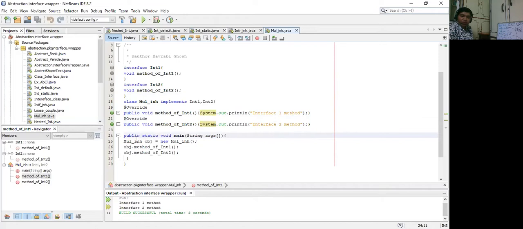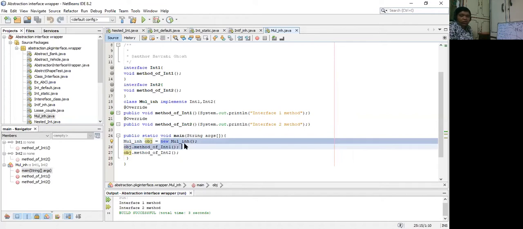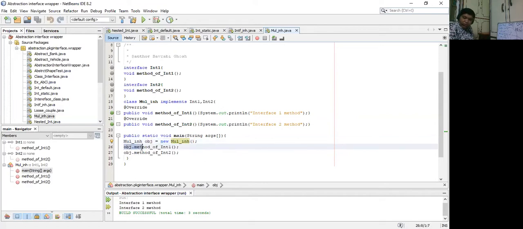Next, in public static void main, we are creating an object of the particular class in which the main method is residing, and which is holding the definition of the abstract methods, method of int1 and method of int2, the overridden methods. So we are creating an object of that particular class using the new keyword and the default constructor of the class. And next, using that particular object, we are calling those overridden methods.